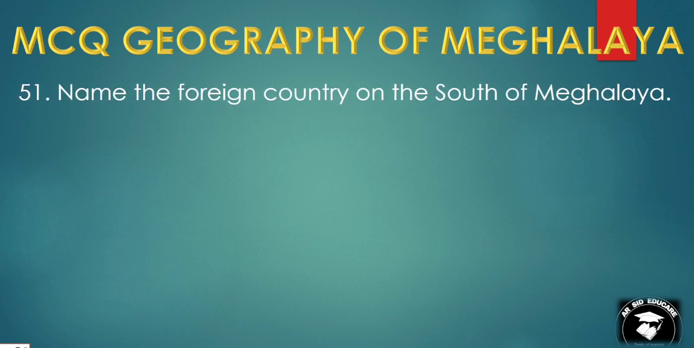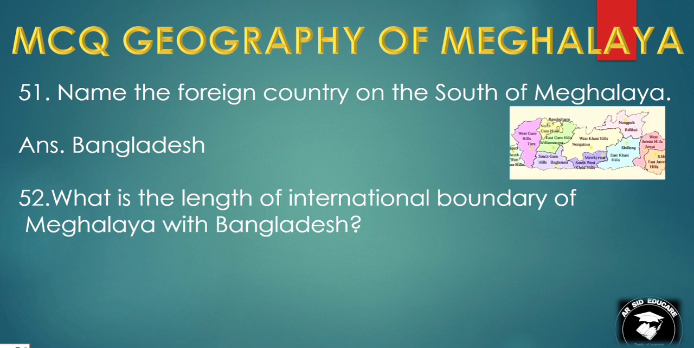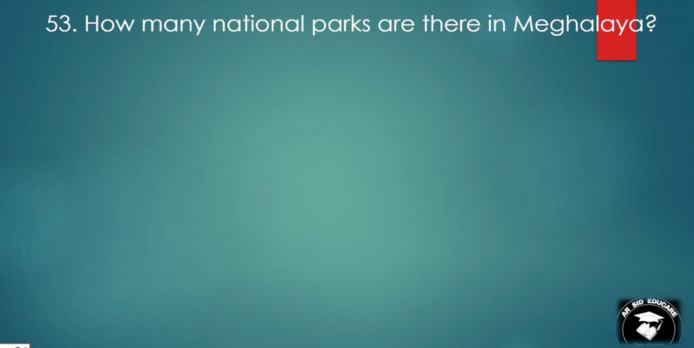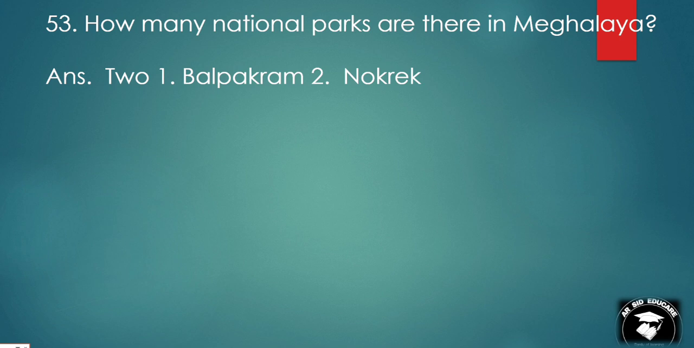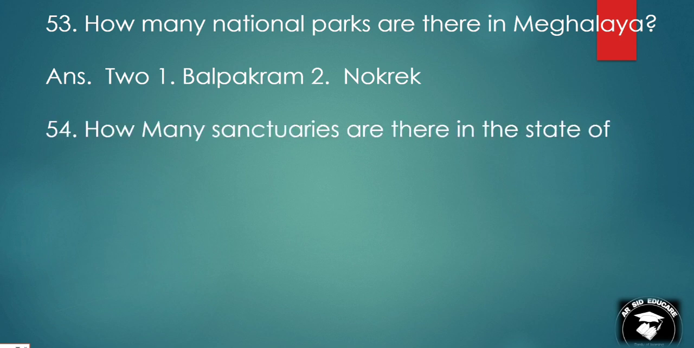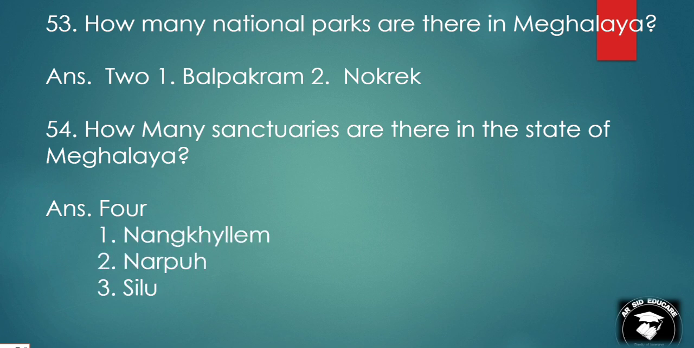Name the foreign country on the south of Meghalaya. Bangladesh. What is the length of the international boundary of Meghalaya with Bangladesh? About 443 kilometers. How many national parks are there in Meghalaya? There are 2, Balpakram and Nokrek National Park. How many sanctuaries are there in the state of Meghalaya? There are 4: Nongkhyllem, Narpuh, Siju and Bagmara Pitcher Plant Sanctuary.